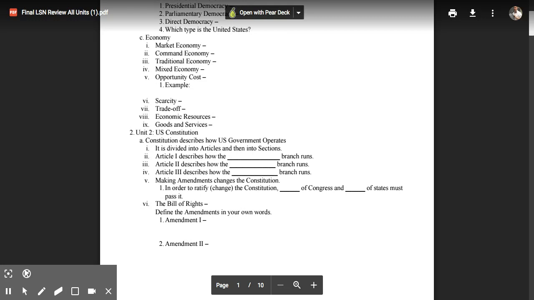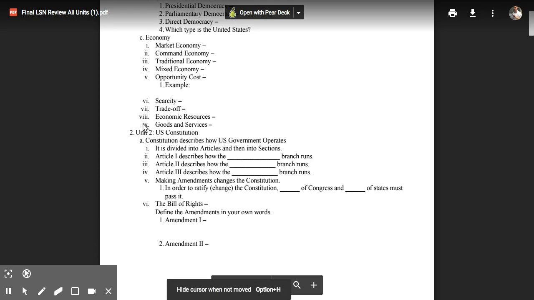If a company does not have any workers, it can't run. What that means is that they have to have people to run the store, work in the factory, type on the computers, or whatever. That is called labor. Labor means the workers that they have. The last one is capital. Capital is what the companies have. It's the money that they have, so they can buy the food, they can buy the computers, or whatever they need to run their business.